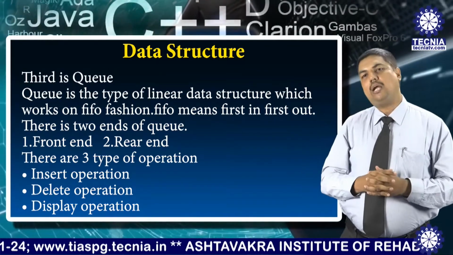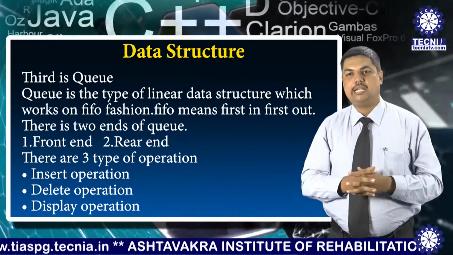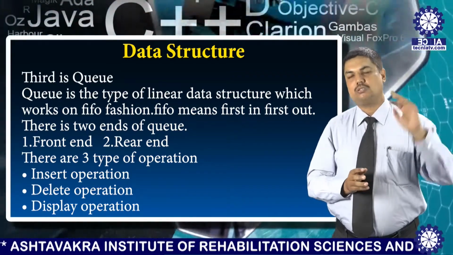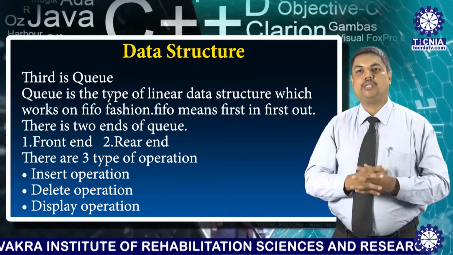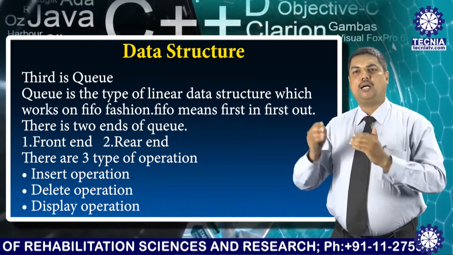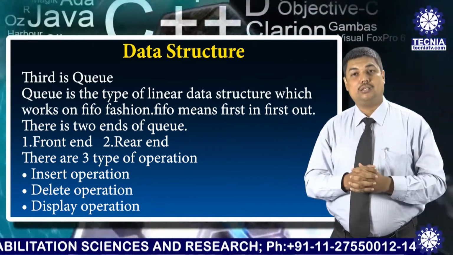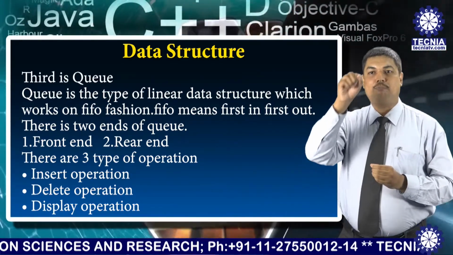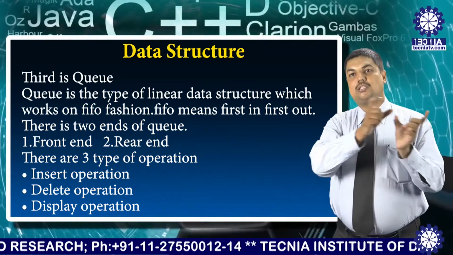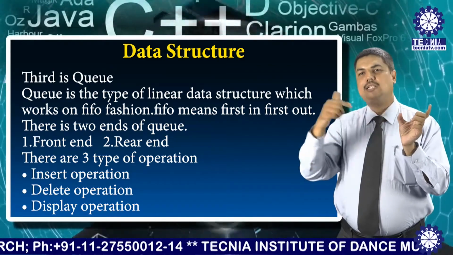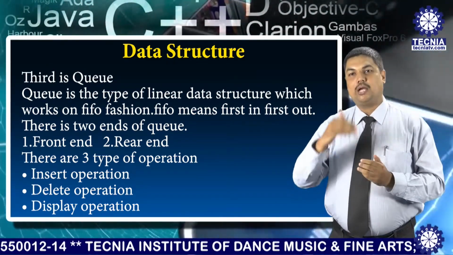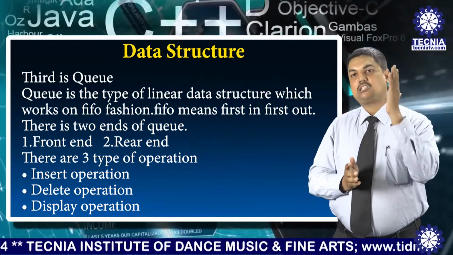Another practical example is railway reservation. There are different types of tickets: first AC, second AC, third AC, sleeper, 2S, and general. Whoever books a ticket first is served first, and when it is full, there is a waiting list. This is the use of the queue. You can practically check these approaches.